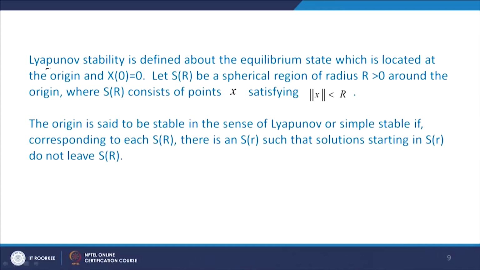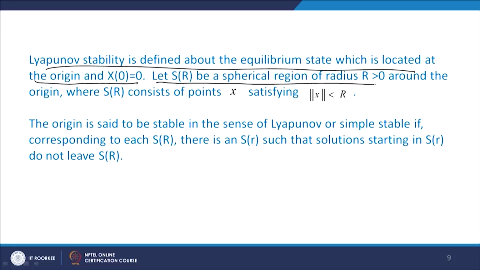Lyapunov stability is defined about the equilibrium state, which is located at the origin, where x of 0 equals 0. Let S of R be the spherical region of radius r greater than 0 around the origin, where S of r consists of points x satisfying norm of x less than r. So this is the case.